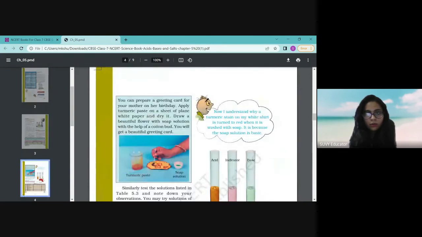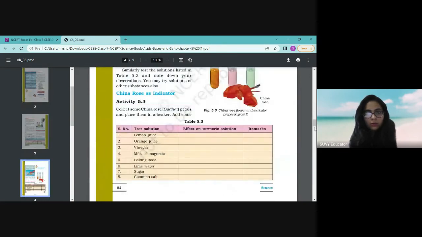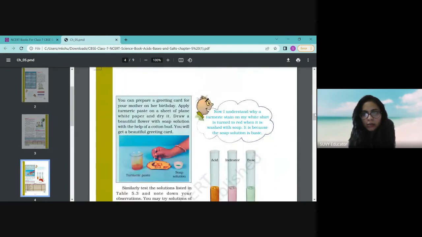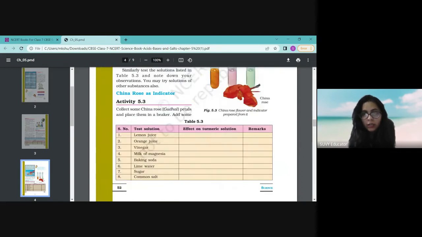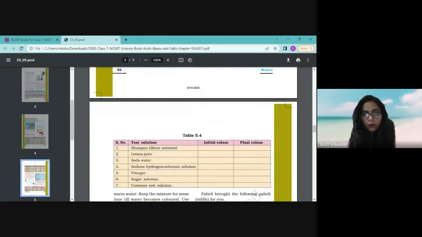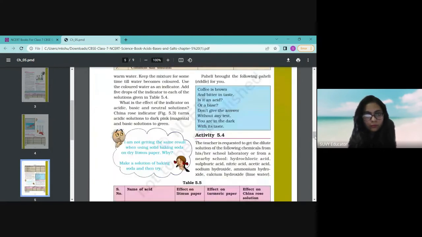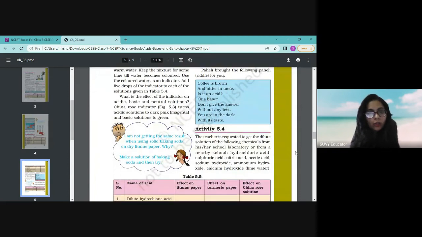Wait a second, I'll show you. This is a China rose, and this China rose acts as a natural indicator. What does it do? China rose indicator turns acidic solution to dark pink.